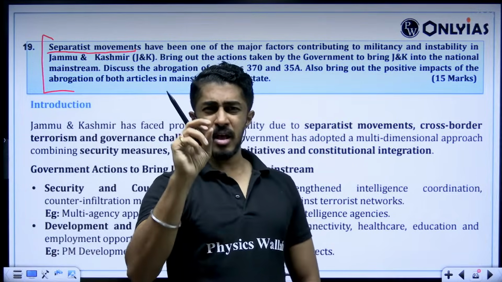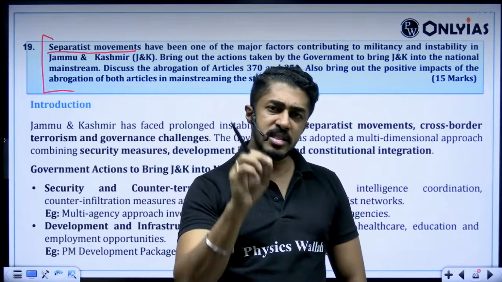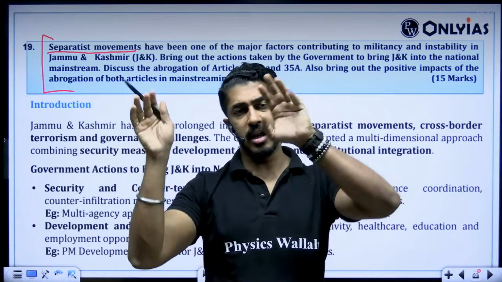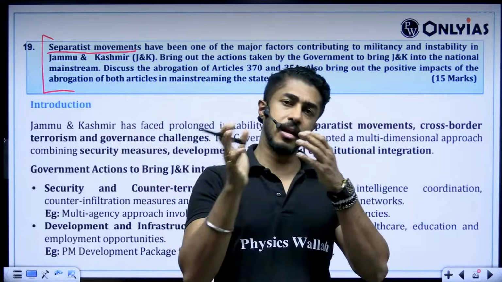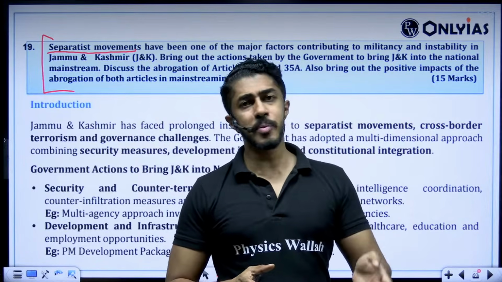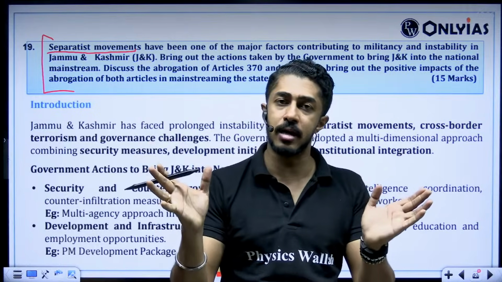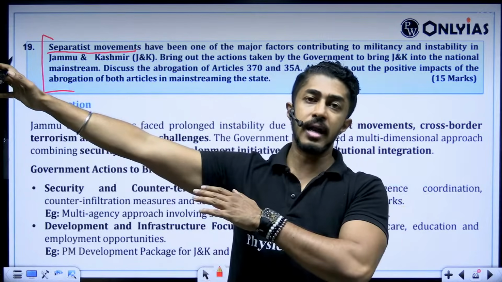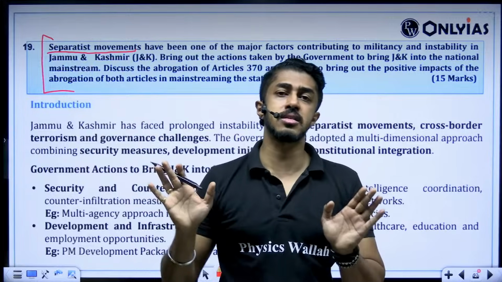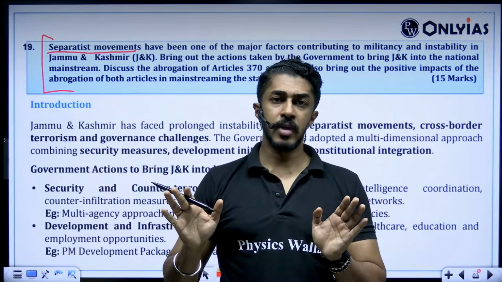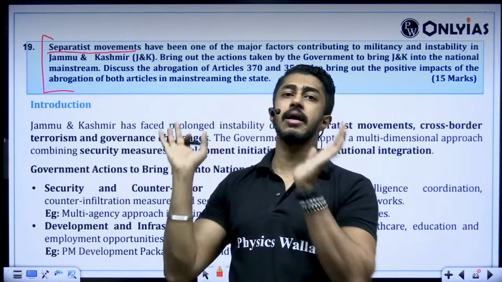This is one of the favorite dialogues of every separatist or so-called left liberal media, left liberal narrative. But the Supreme Court has made it very, very clear that Jammu and Kashmir does not hold any special status unlike the other states. It is just like any other state in the country. It does not have any special category.